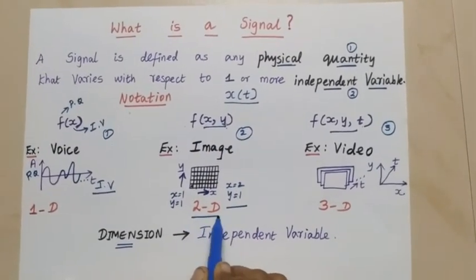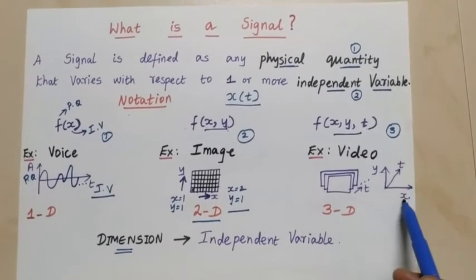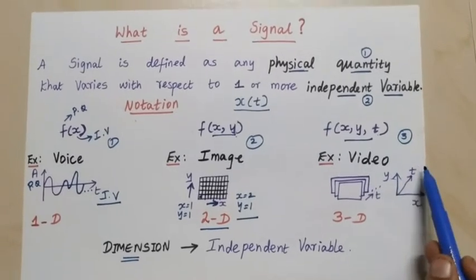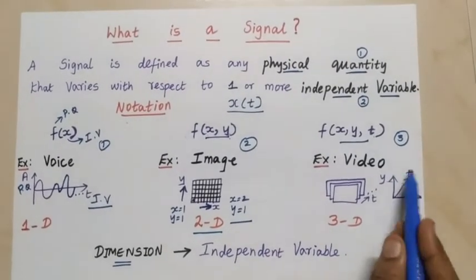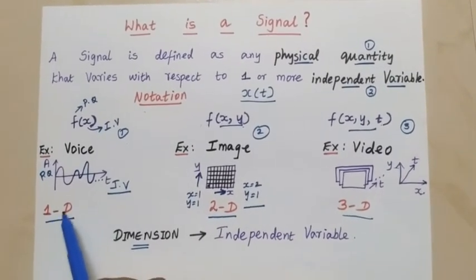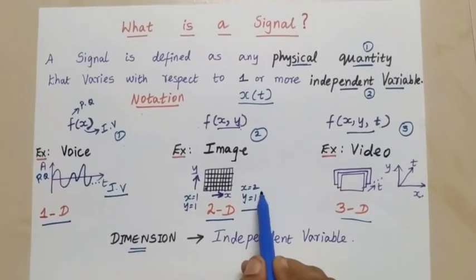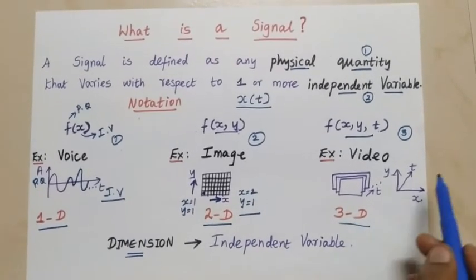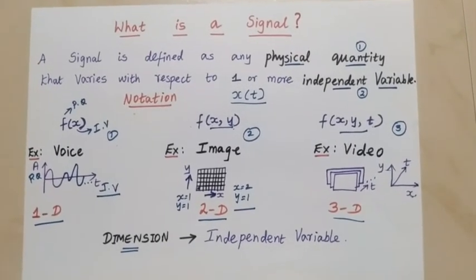So it's called a two-dimensional signal. In the third case, I have three, x, y and t. So we have three independent variables. So it's called three-dimensional. One dimension means only one independent variable. Two dimension means two independent variables. Three dimension means three independent variables. So like this we can represent a signal.